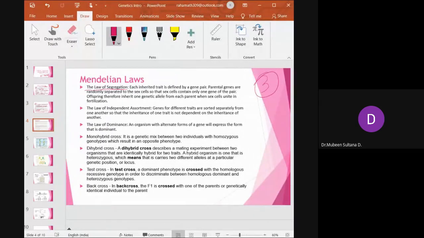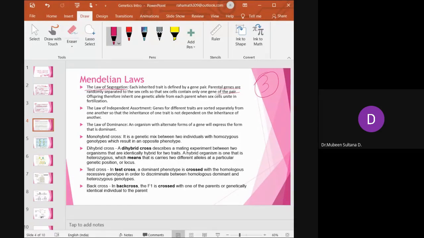Can anybody tell me? That is, each inherited trait is defined by a pair of genes. Inherited trait means a trait or a phenotypic characteristic getting inherited from one generation to another generation. That is what is called an inherited trait. So each inherited trait is defined by a gene pair. So the parental genes are randomly separated to the sex cells and contain only one gene of a pair.